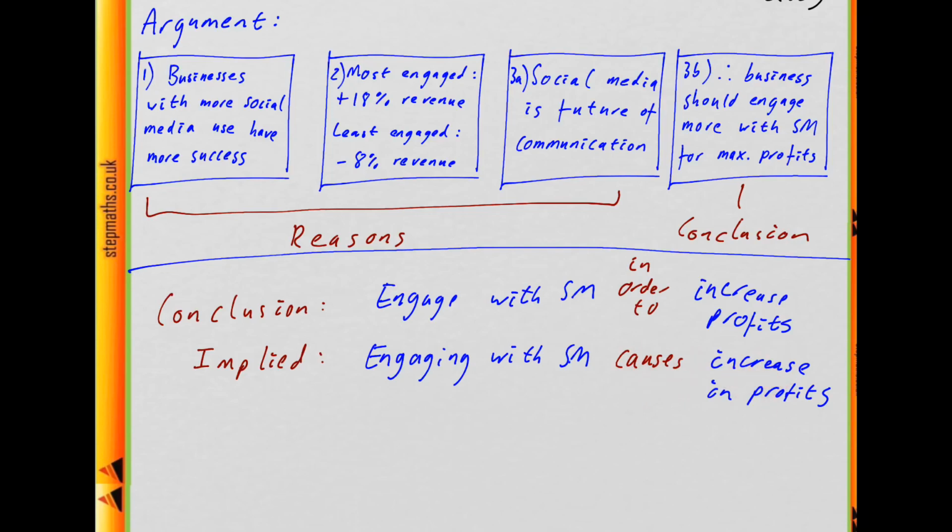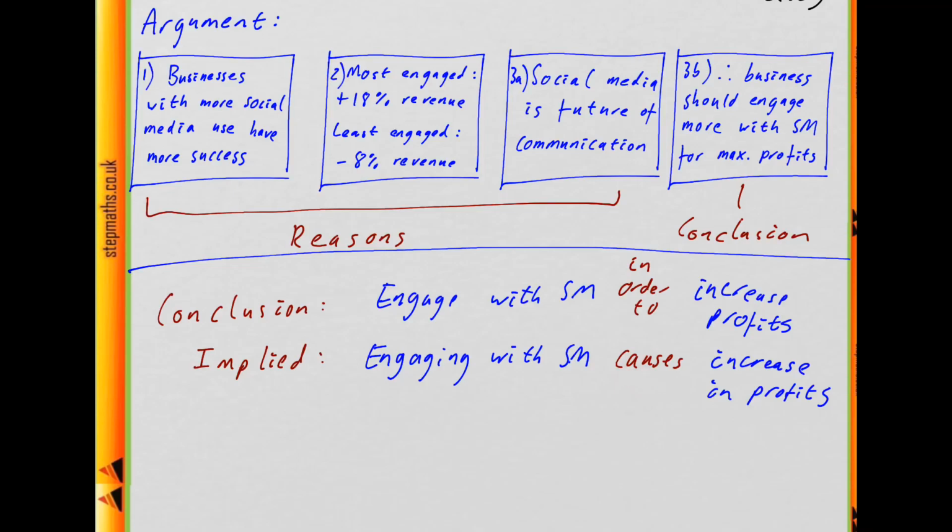Because otherwise, if it wasn't a cause, then you couldn't expect that changing how much you engage with social media would change your profit. And in flaw questions, it's often an assumption about causation that's the flaw. So that's something we could look for in this question.